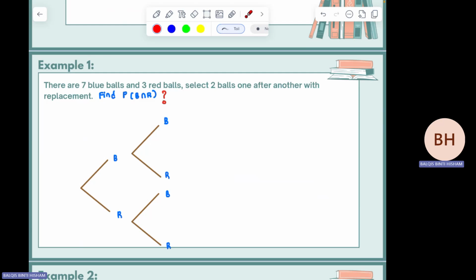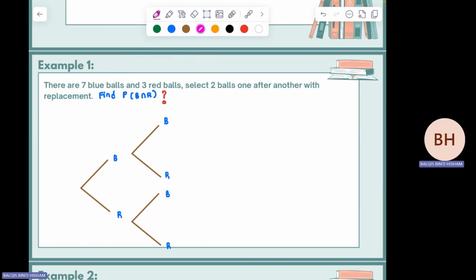Okay. So imagine that you are selecting the ball. The first selection of the ball is either you get the blue color ball or the red color ball. So what is the probability of having the blue color ball? Total blue color is 7. Total ball you have is 7 plus 3. So equivalent to 10.